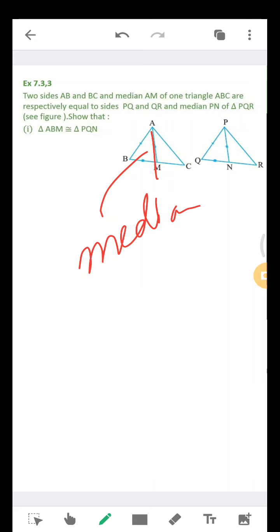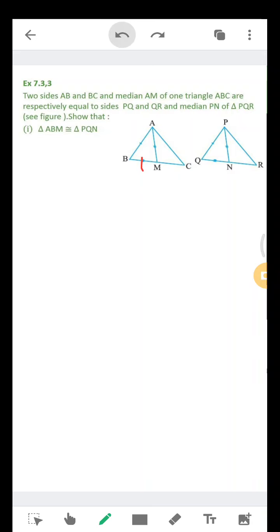What is the property of a median? Median divides the opposite side into two equal parts. Keep this in mind. So it's given that AB is equal to PQ, BC is equal to QR, and median AM is equal to median PN. These are all given in the question. We have to prove that triangle ABM is congruent to triangle PQN.